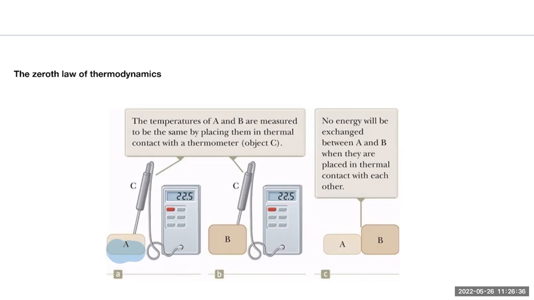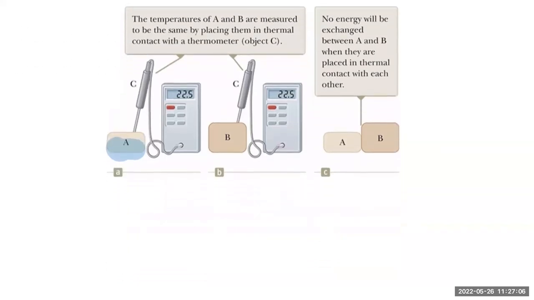Now let's call the thermometer C. That means, according to our logic, the temperature of A equals the temperature of C, right? The thermometer reaches the same temperature as substance A, therefore thermal equilibrium has been reached and the display will not change anymore. Both the thermometer and the substance A have the same temperature of 22.5 degrees, whatever that temperature scale is. So that means TA equals TC. Let me write that down.